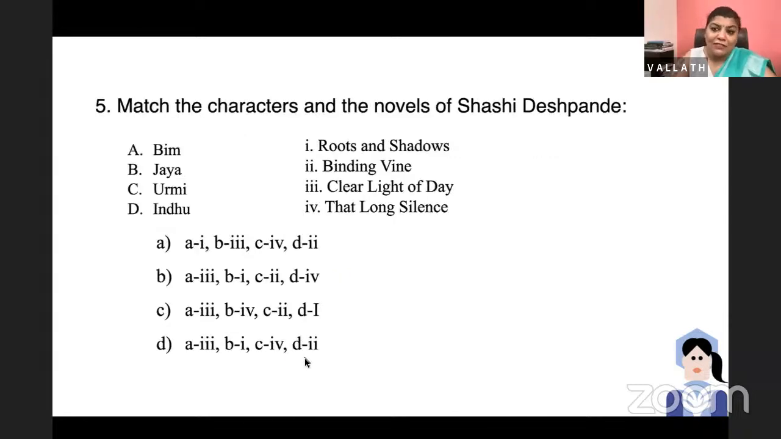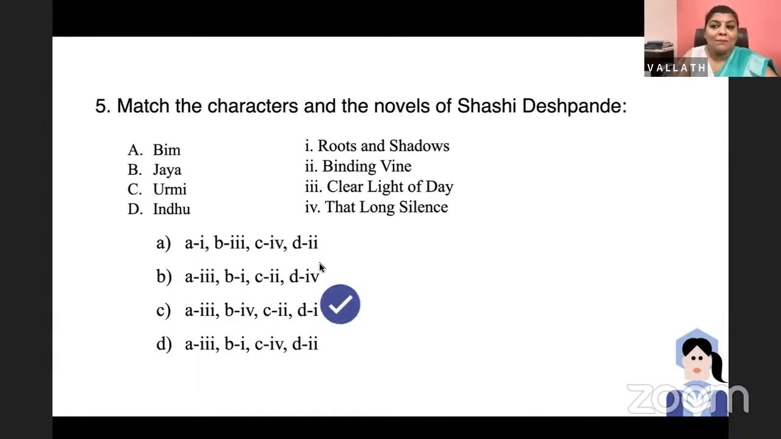Match the characters and novels of Shashi Deshpande. Many of you might be confused. I myself am confused. So many women's names. Jaya, Mata, Sita, Urmi, Indu, you know. But some are very famous novels, so you should know. You should know that Bimla or Bim is in Clear Light of Day. You should know Urmi is in Binding Vine. You should know Jaya is in That Long Silence. These are very famous novels that are always prescribed in universities, even Roots and Shadows, where Indu is the character.